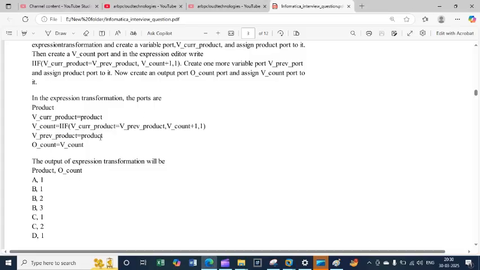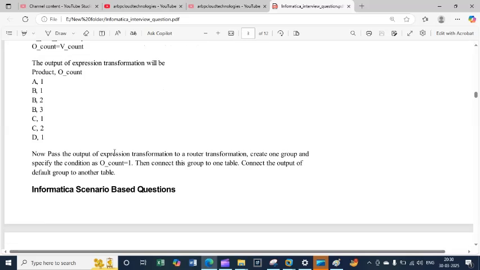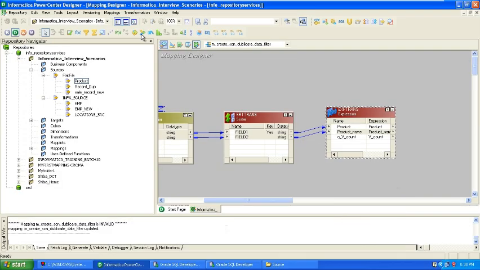So what will be the next thing? Let me explain the next thing. The product output, the expression, will generate the sequences for each product. Now we pass the output of the expression transformation to a router. After that we'll pass this information to the router. I will create one more transformation, like a router.